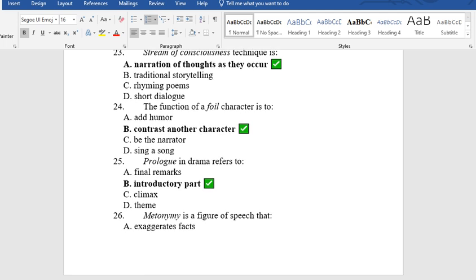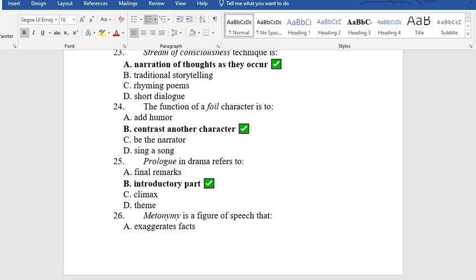24. The function of a foil character is to A. Add humor. B. Contrast another character. C. Be the narrator. D. Sing a song. The answer is B. Contrast another character. In contrasting another character, we know more about that character. A foil character reveals more about the other character, about their characters, through their relationship.